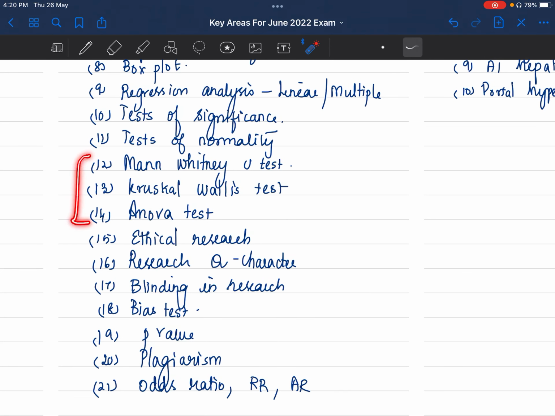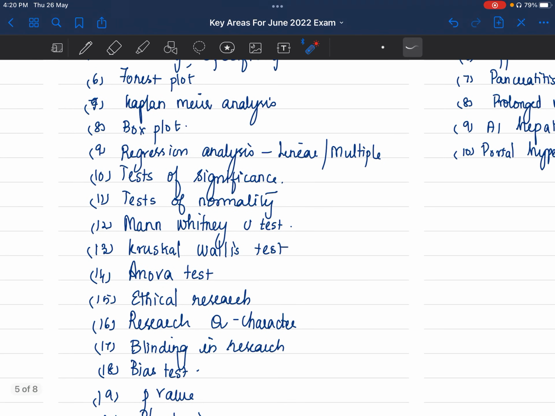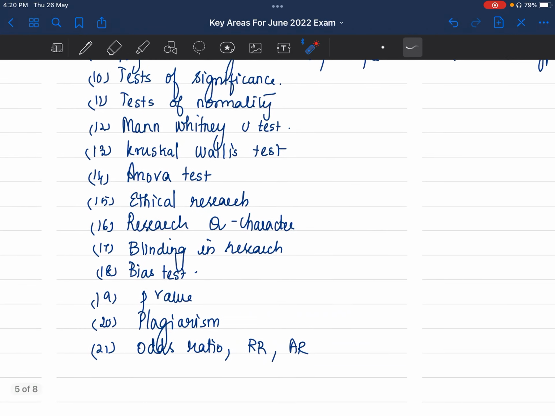I know these are too many tests. See, but they have already asked forest plot and they have previously asked on Kaplan-Meier also, I think. So chances are they can ask you box plot or one of these tests. So that's why I have put these up.